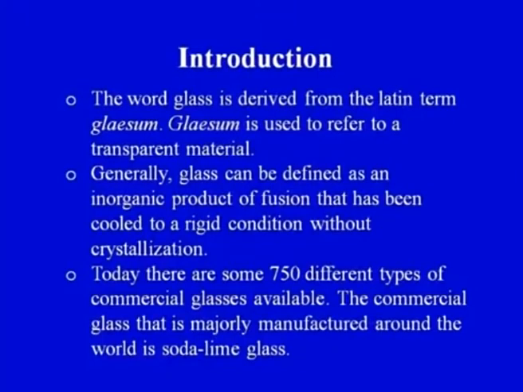But very briefly we can say that glass can be defined as an inorganic product of fusion that has been cooled, that is, the temperature has been reduced from the liquid to the solid state, to a rigid condition, that is a solid condition, without crystallization. Today there are around 750 different types of commercial glasses available. So, we can see glasses all around us.